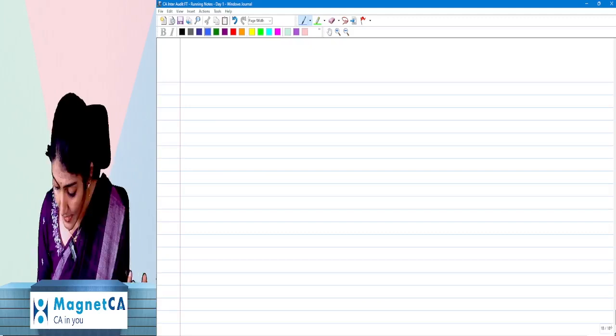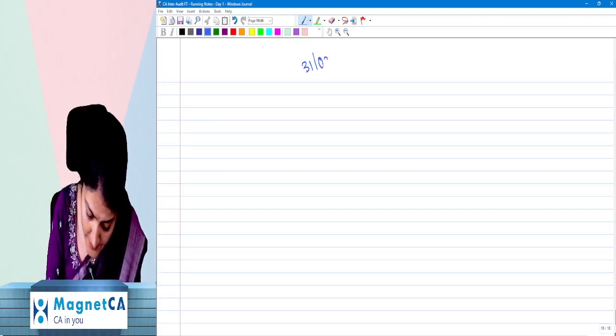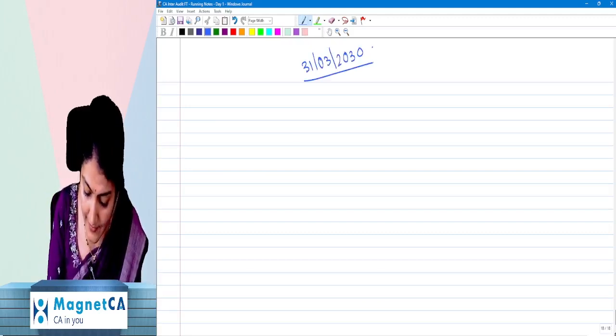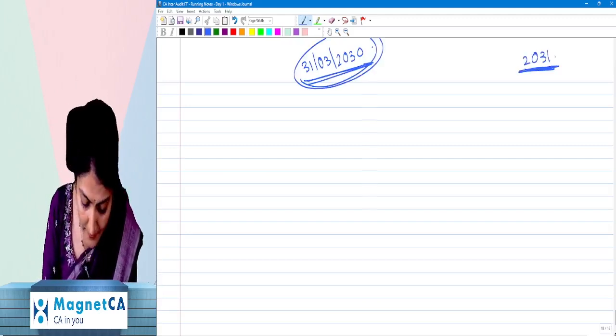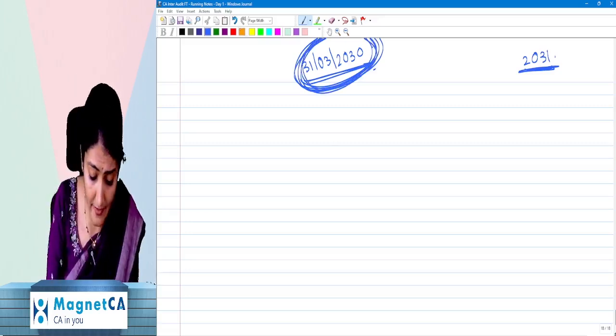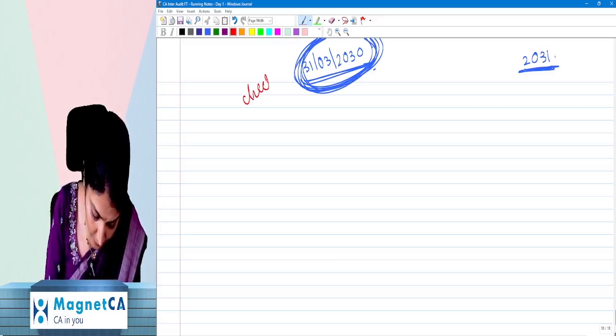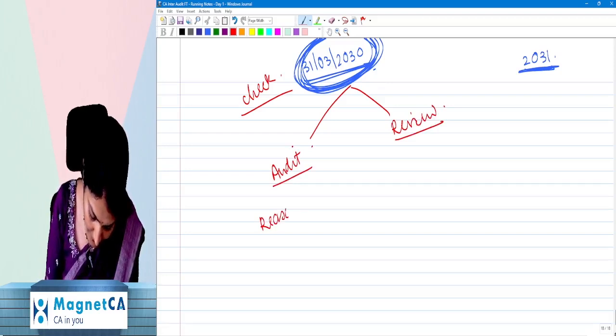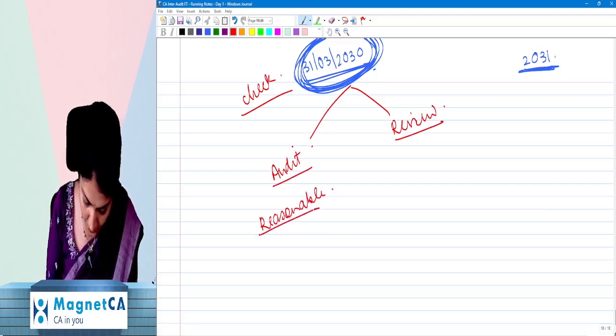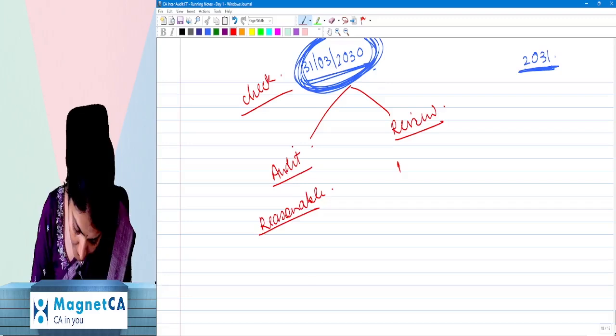Right, so now, say a company has prepared their financial statements for 31st March 2030. Example, say we are in the year 2031. And they are telling the CA, please do checking. What does the CA say? I can do 2 types of checking of your financial statements. Either I can do audit or I can do review. If I do audit, I will be giving you a reasonable assurance. If you want a review, then I will be able to give you only limited assurance.